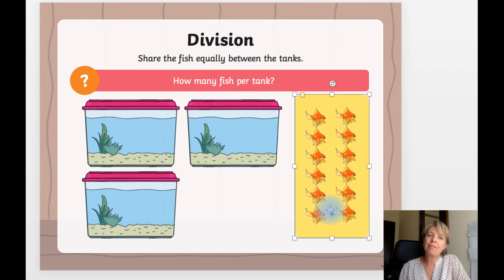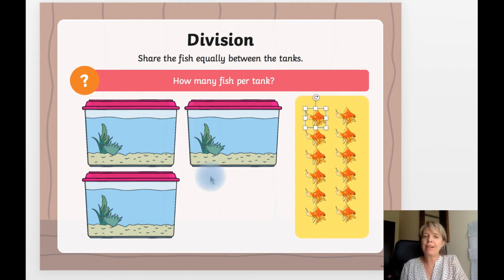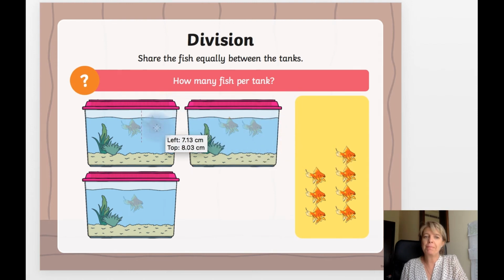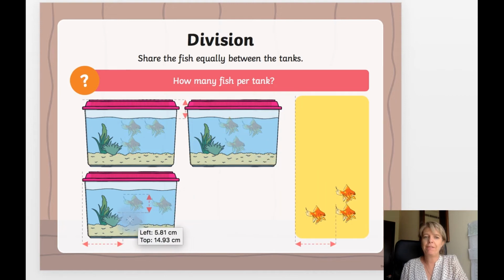There are 12 fish. 3 tanks. Let's put them into the tanks. 1, 2, 3. We have to put the same number in each, remember, because it has to be equal, has to be fair. Do you know how many it's going to be before I finish?